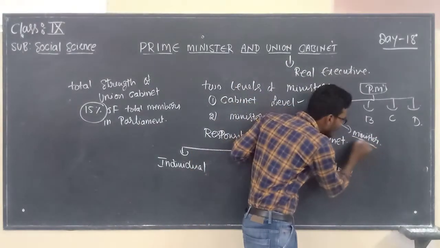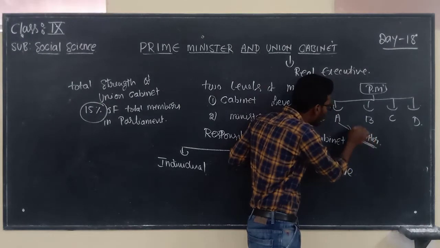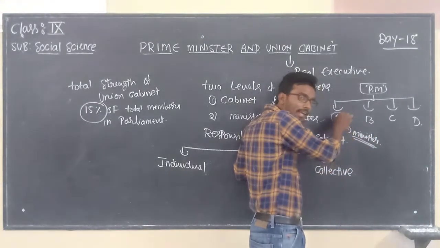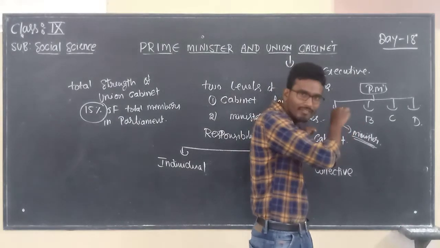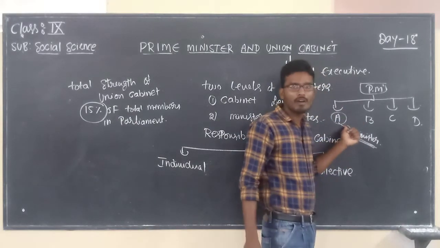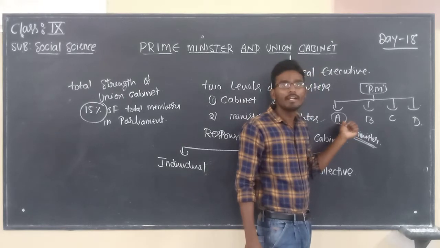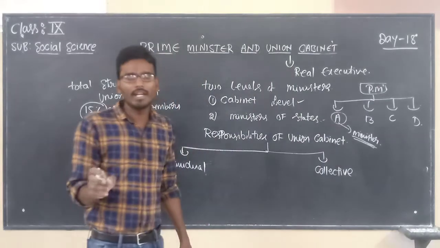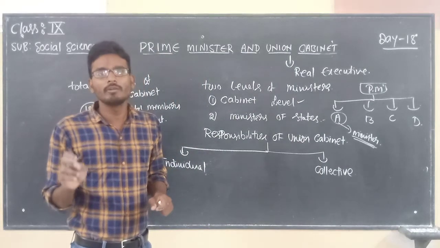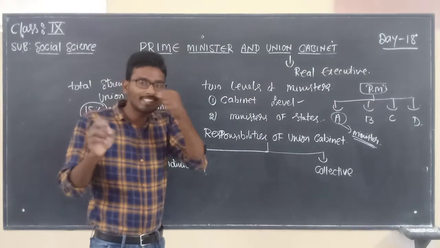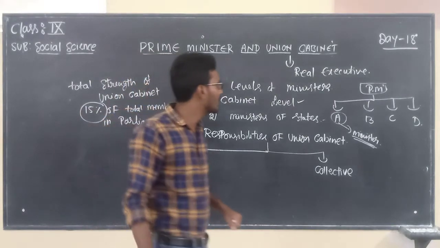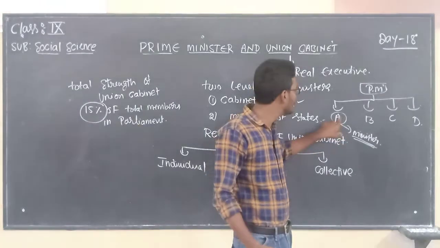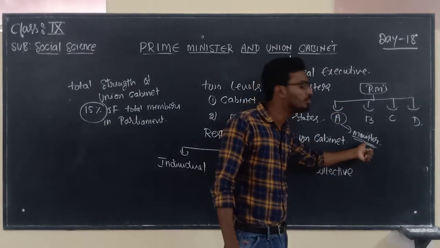This minister is responsible for the development and functioning of cabinet A. That is known as individual responsibility. Every cabinet will have one representative called a minister. That minister himself is responsible for the functioning of a particular cabinet. The success and failure of this ministry depends upon this minister.